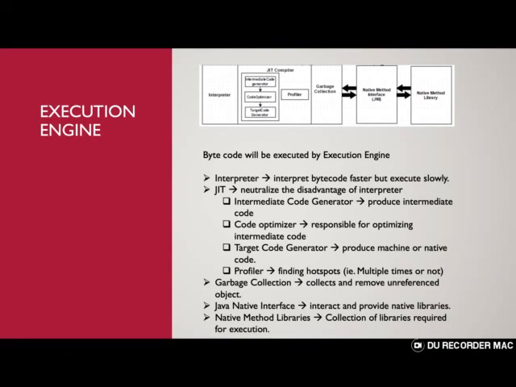Java Native Interface interacts with and provides the native libraries, where the native libraries are a collection of libraries required for the execution. That's it, this is the entire JVM architecture. This is important. Make sure you remember this diagram. With that diagram itself, it will be easier to explain things.